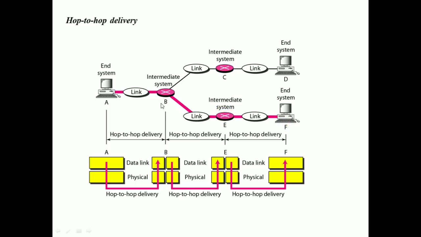Let us say the source is A and the destination is F. From A the data goes to B, again from B it goes to E, and again from E it goes to F. So here the data is delivered hop to hop or node to node: A to B, B to E and E to F. This is how hop to hop delivery takes place in the data link layer.